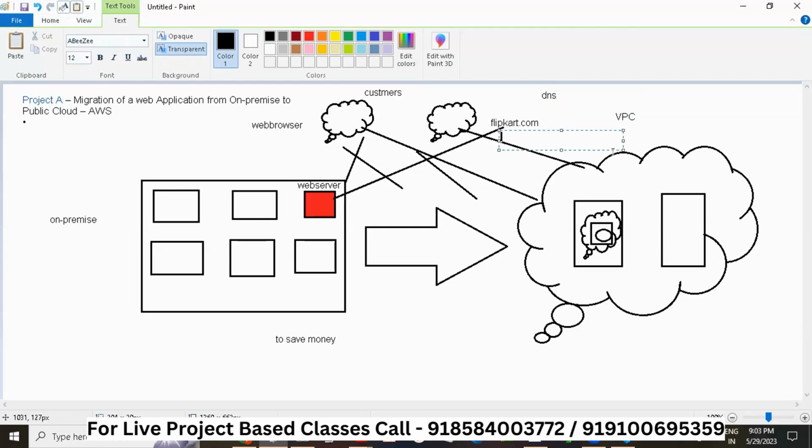So when someone hits flipkart.com, this .com means this particular IP address. You can see 3.4.6, which is a particular IP address, is on premise. We are trying to migrate it to the cloud.